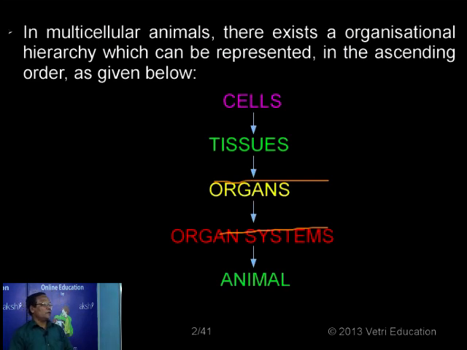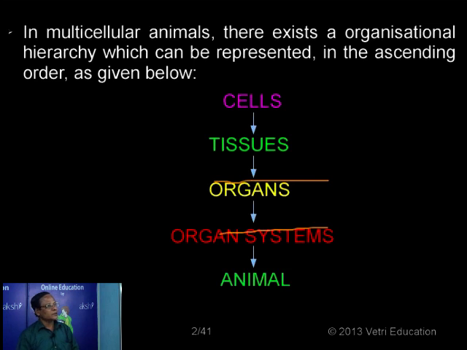Now here you see that in the case of all multicellular animals, there is an organizational hierarchy. You know the meaning of hierarchy. A stepwise classification is normally called hierarchy. So in the case of all multicellular animals, we have a stepwise organizational hierarchy, starting from the basic unit, namely the cells.